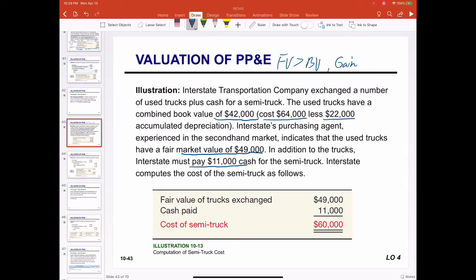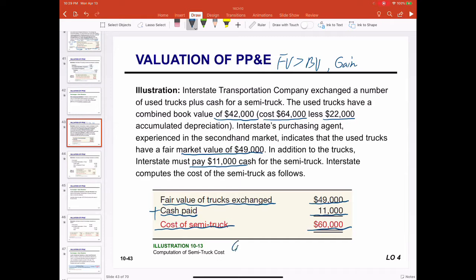So similar to the last situation, we should determine the cost of the new equipment or machine. The formula is the fair value of old equipment plus cash payments. So the fair value of the old equipment is 49, cash paid is 11, so the book value we should recognize for the new truck is $60,000.